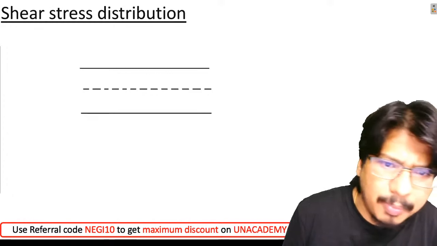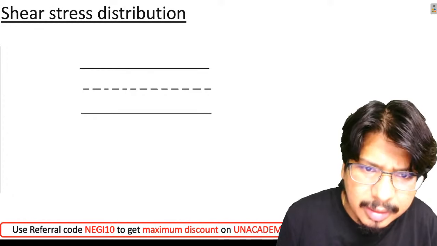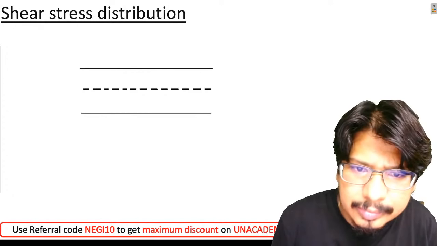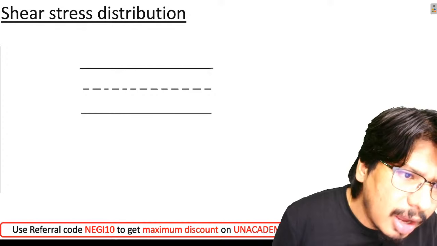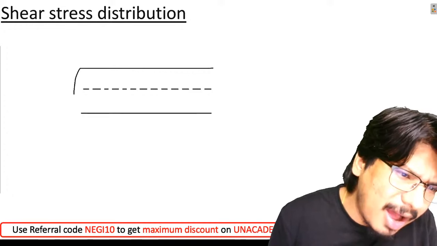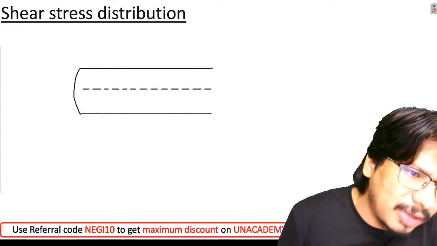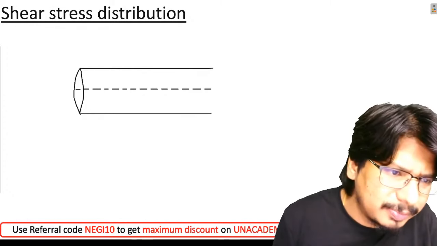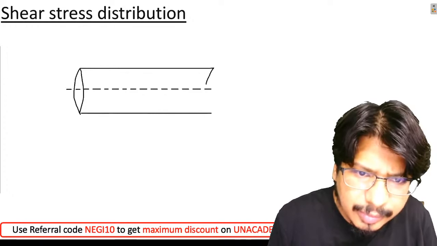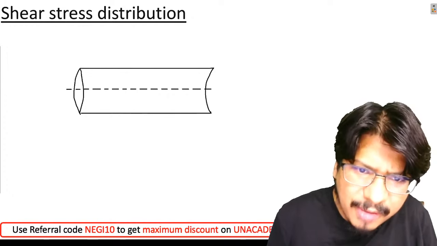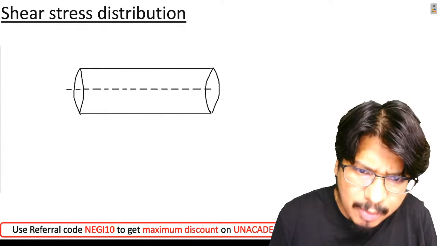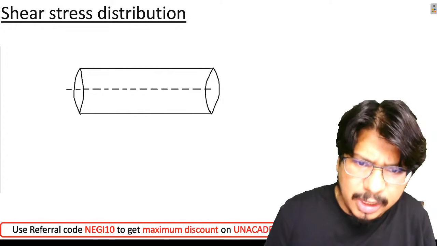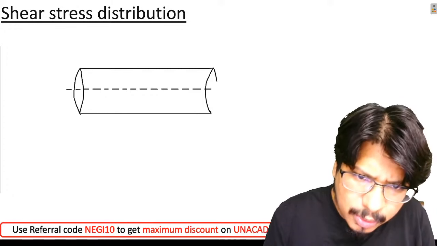Let me try to draw it in a proper way. Excellent. Come fast. Today we are going to discuss shear stress distribution and velocity distribution. Beta, you know, if I want, I can derive the same equations. Whatever I'm going to derive right now, we can derive with the help of Navier-Stokes equation also. लेकिन Navier-Stokes equation से बताने की बजाय मैं आपको कुछ और तरीके से बताऊंगा.